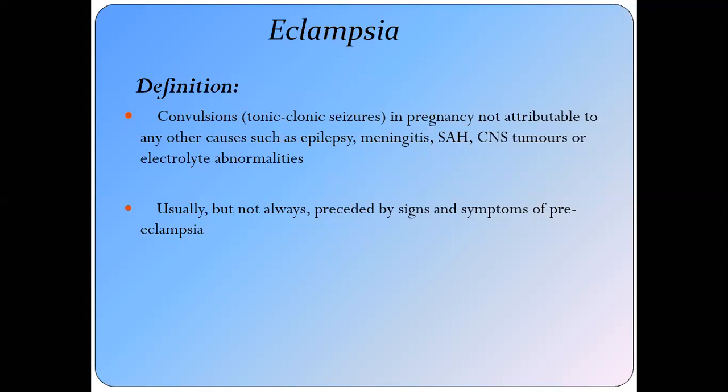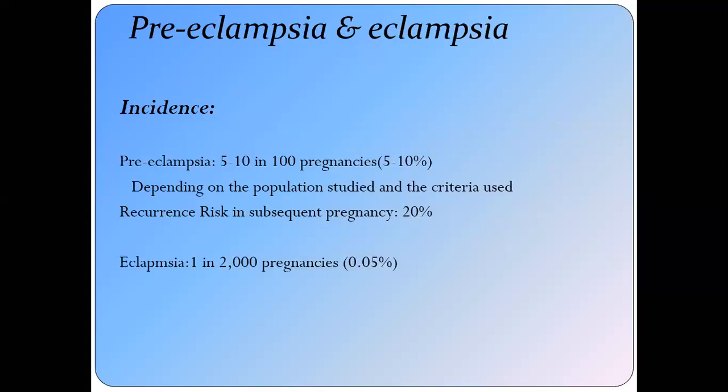It means you have to exclude all the other causes of the fits, and along with the signs and symptoms of the preeclampsia, if the patient after the 20 weeks of the gestation develops the fits, then you label it eclampsia. Otherwise, it has been said that any pregnant patient who comes with fits, you label it as eclampsia. Otherwise, it is excluded. Usually, but not always, it is preceded by the signs and symptoms of the preeclampsia. Now the important ones are preeclampsia and the eclampsia.